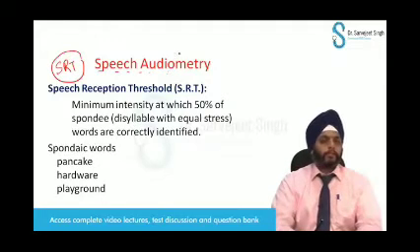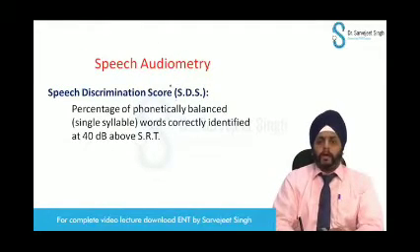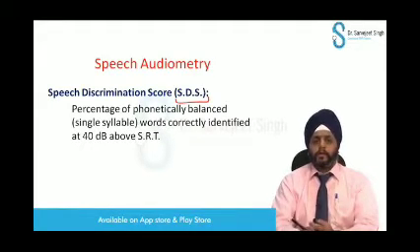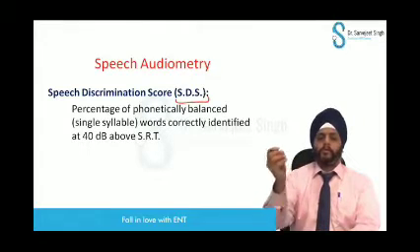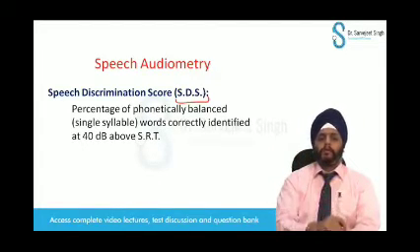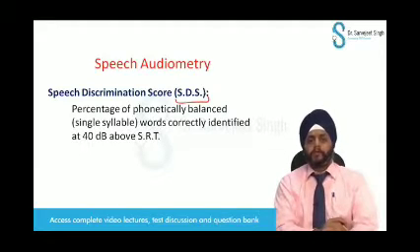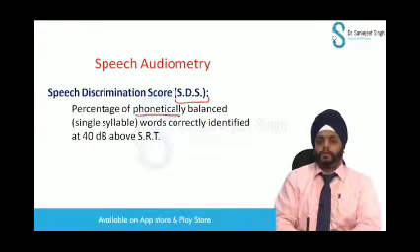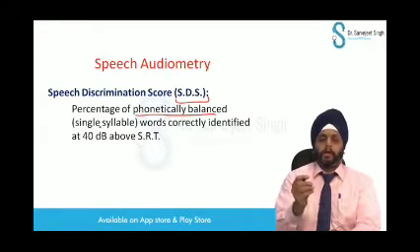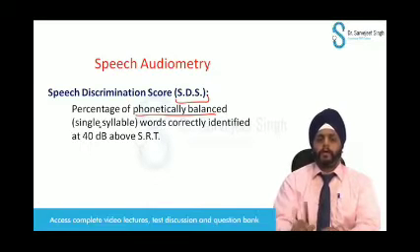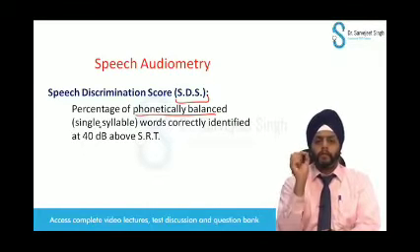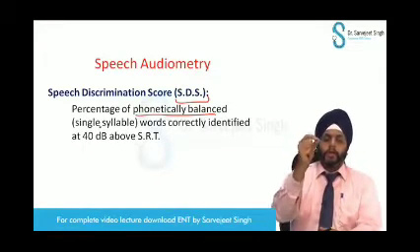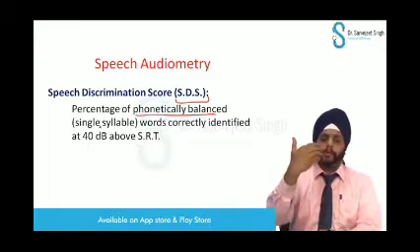Now there is a second score. This second score in speech audiometry is the SDS score, the speech discrimination score. What is checked in the speech discrimination score is phonetically balanced words, like pin, tin, bin. These words have to be identified 40 decibels above the SRT.